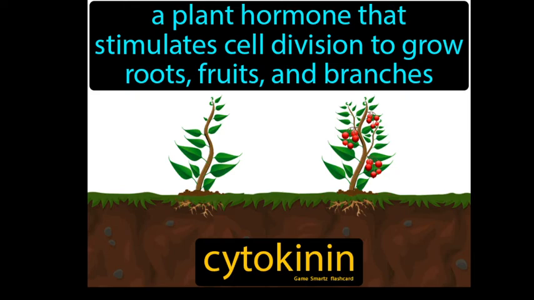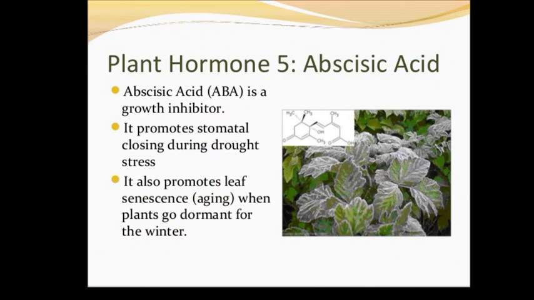Okay, now here we go with the last plant hormone, abscisic acid. Abscisic acid is a plant hormone which functions mainly as a growth inhibitor, and it promotes dormancy in seeds and buds. This is the opposite of breaking dormancy. It also promotes the closing of stomata. Like cytokinin is responsible for opening of stomata, on the opposite, abscisic acid is responsible for the closing of stomata.